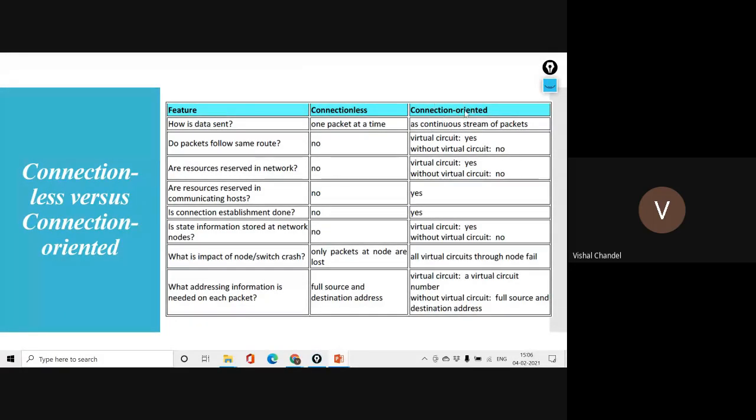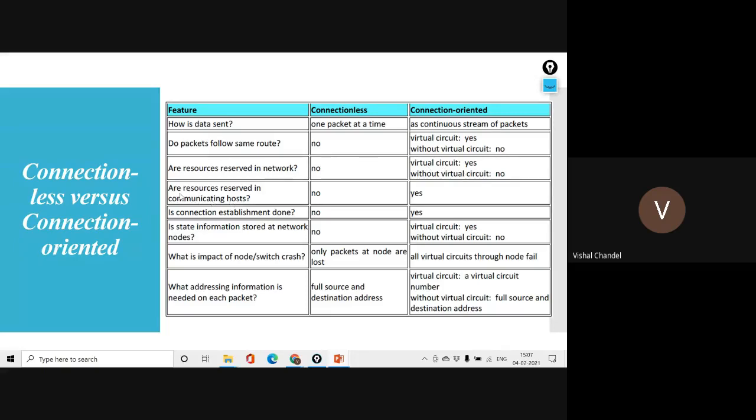So when we are implementing the virtual circuit, it's a part of a stream of packets, or connection oriented. Do packets follow the same routes? In connectionless, they don't follow the same route, but in connection oriented they follow the same route. Are resources reserved in the network? The resources are not reserved in connectionless, but in the virtual circuit the resources will be reserved.